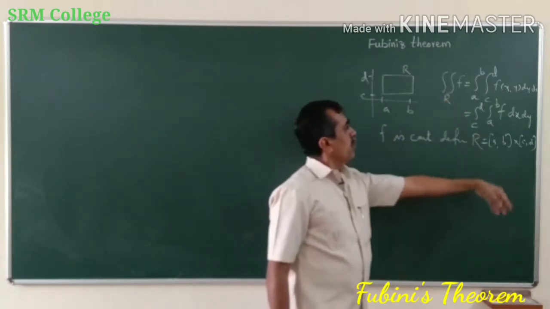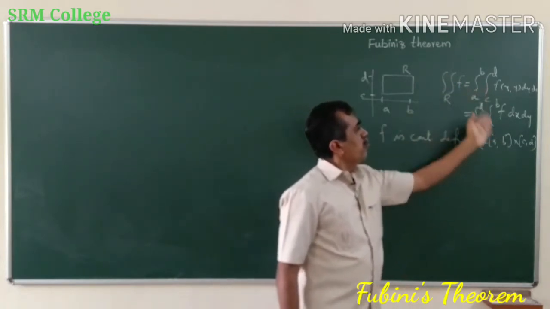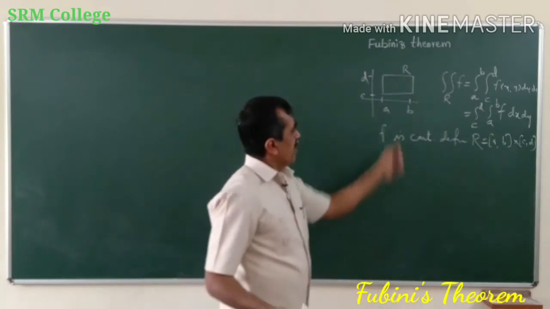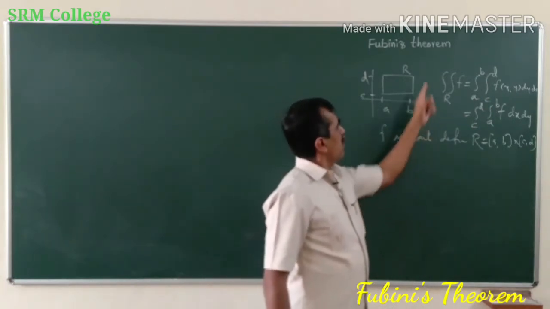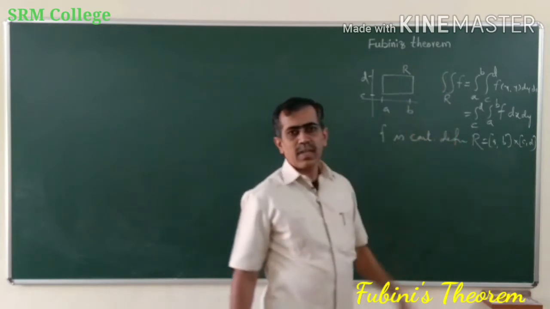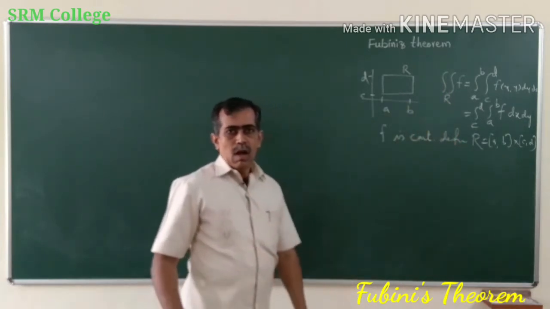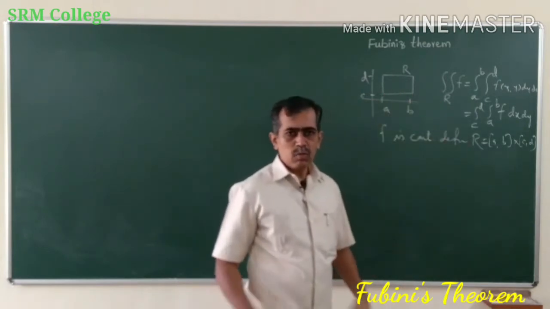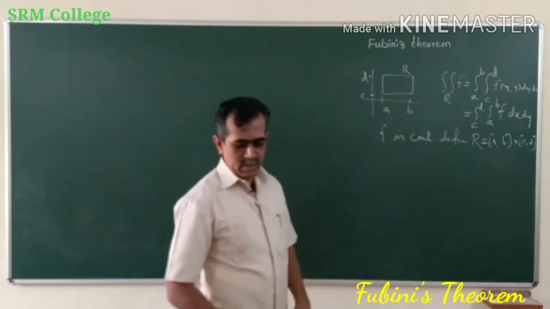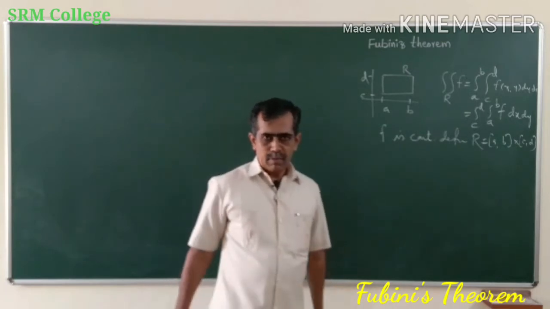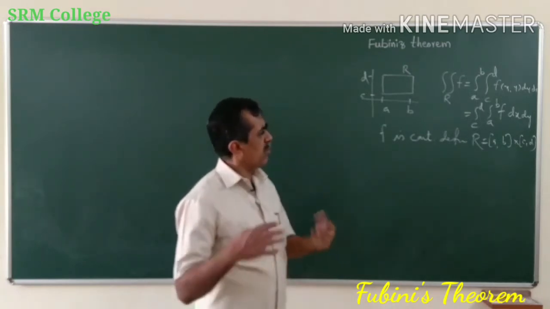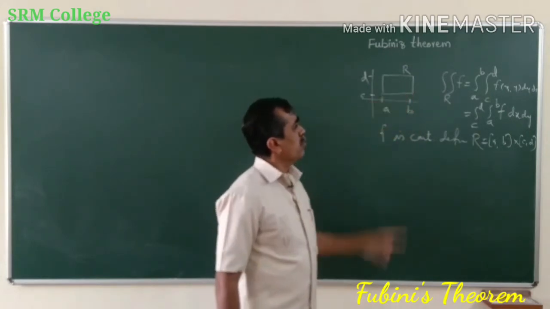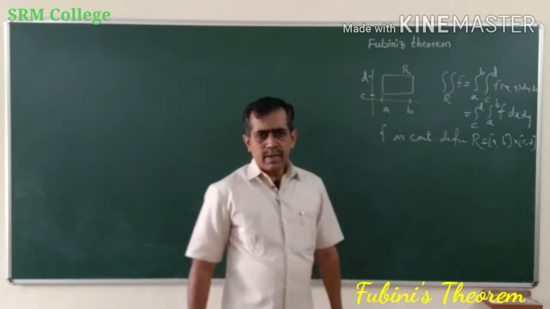Okay? So we want to prove that integral of f over R can be expressed in terms of this repeated integral. Now see, once again we are doing integral of a continuous function over a rectangle R. Already you know how to define double integral of a function f over a rectangle R. So you have to think two things. First thing is double integral of a continuous function, or a continuous function defined on a closed and bounded domain, which is a rectangle,